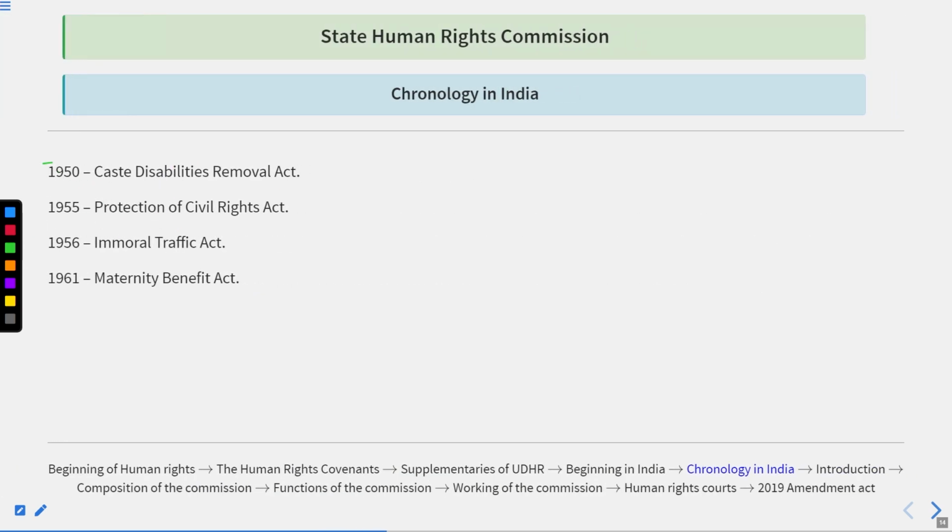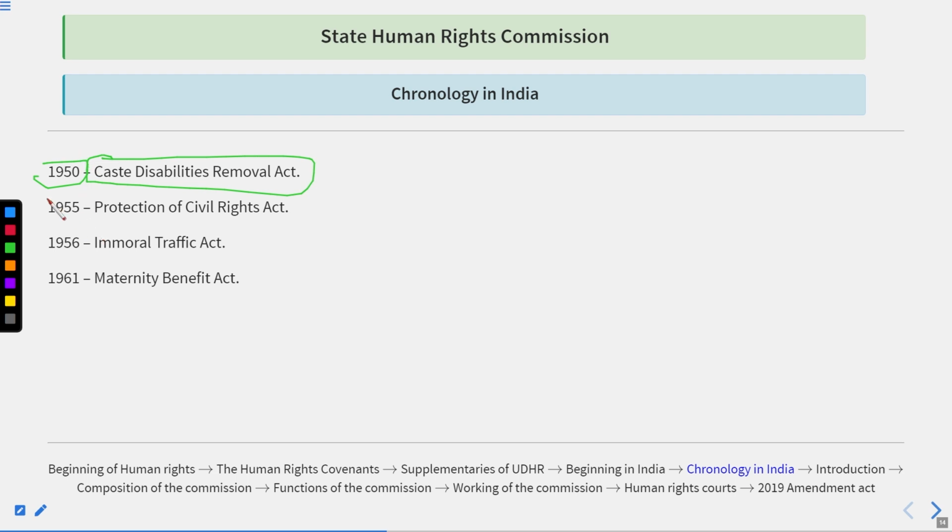In 1950, there was the Caste Disabilities Removal Act. On the basis of caste, no person could be declared disabled for some work. However, it is also applicable in the fundamental rights, the right to equality. But as I have told you, it is not necessary that one particular right contains all the provisions. That's why there are supplementaries also. So this one is the supplementary to the right to equality.